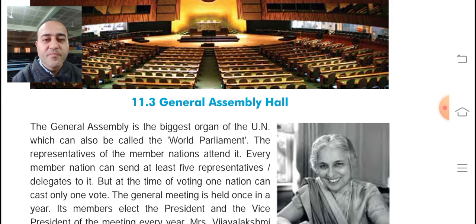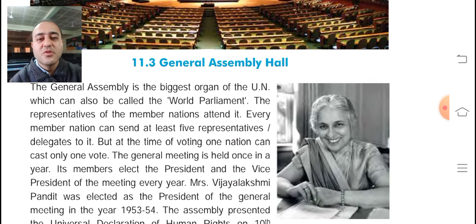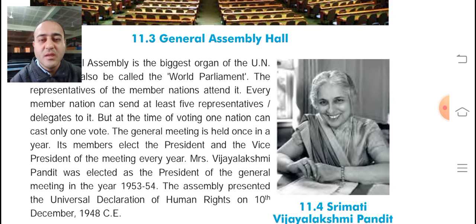Every member nation can send at least five representatives or delegates to it, but at the time of voting, one nation can cast only one vote in the General Assembly. The general meeting is held once a year.